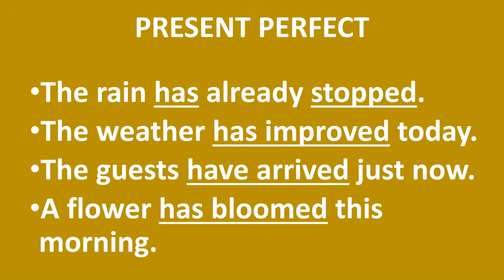The rain has already stopped. The verb stop is in the past, but now it is not raining. So the effect of the rain stop is in the present. When we say already, usually we always use the present perfect tense. The moment in a sentence you use already, you have to use the perfect tense.